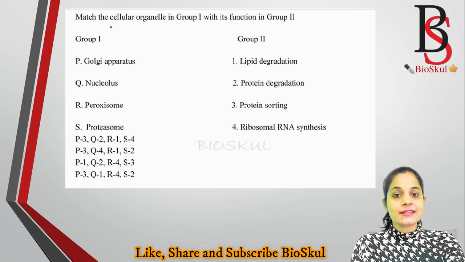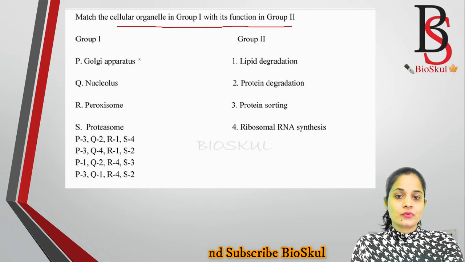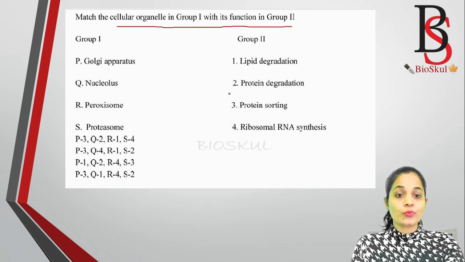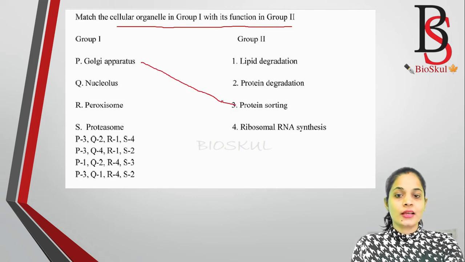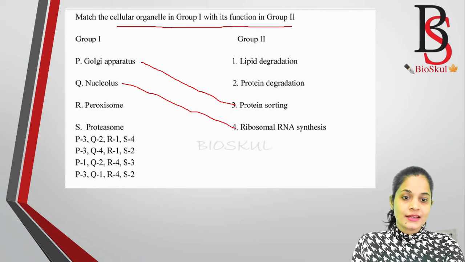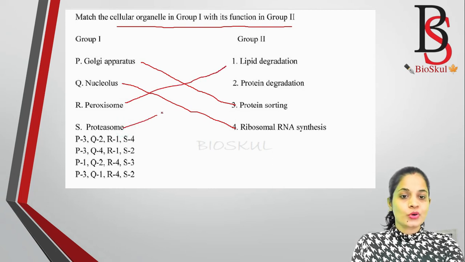Match the cellular organelle in group 1 with its function in group 2. Let's see. Golgi apparatus, what is its function? Lipid degradation? No. Protein degradation? No. Protein sorting? Yes. The function of Golgi apparatus is protein sorting. Nucleolus? Its function is biogenesis of ribosome, ribosomal RNA synthesis. Peroxisome, what is its function? Its function is lipid degradation. Proteasome is protein degradation.